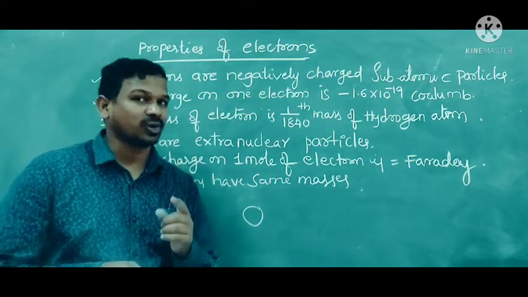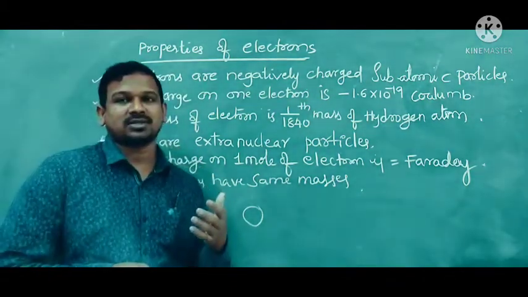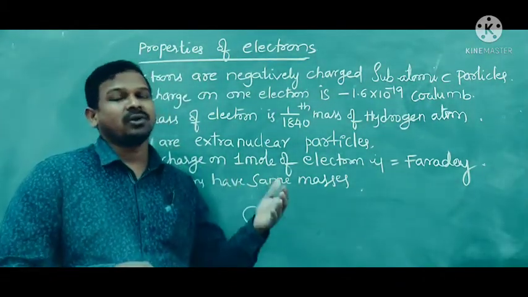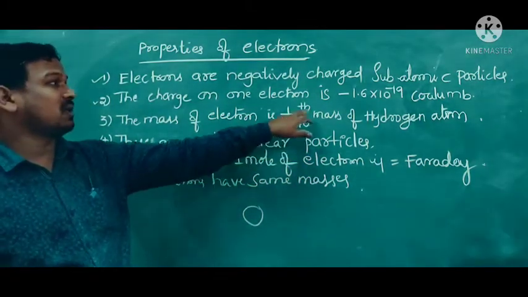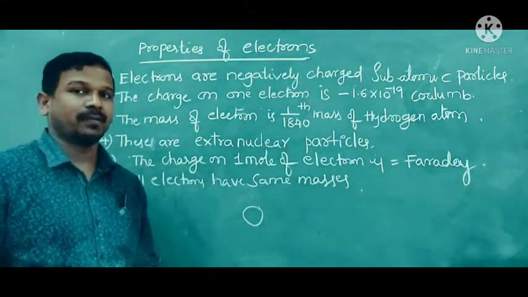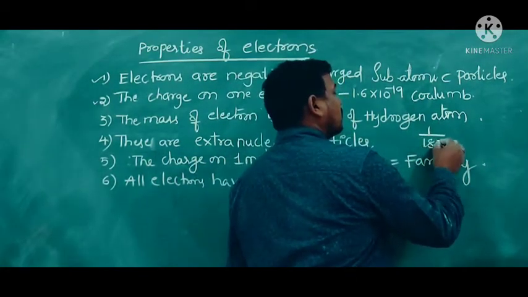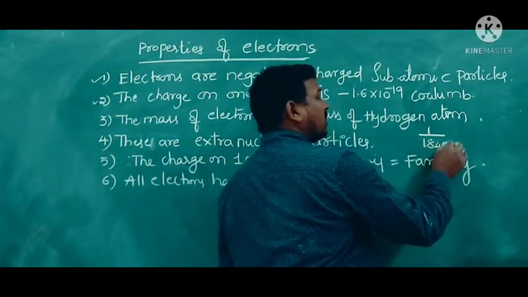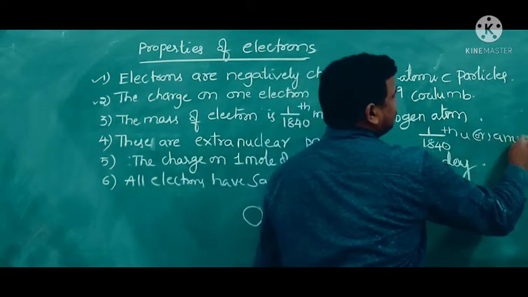Hydrogen contains one proton only. Compared to the hydrogen proton, the electron mass is 1 by 1840 of the mass of the hydrogen proton, which is 1 by 1840th unit or AMU.